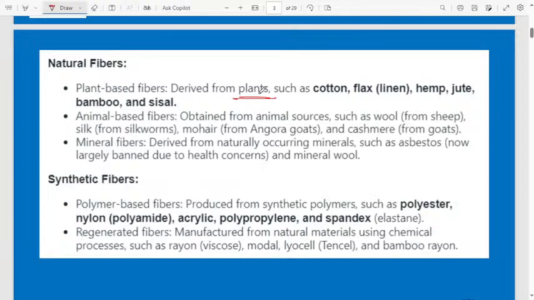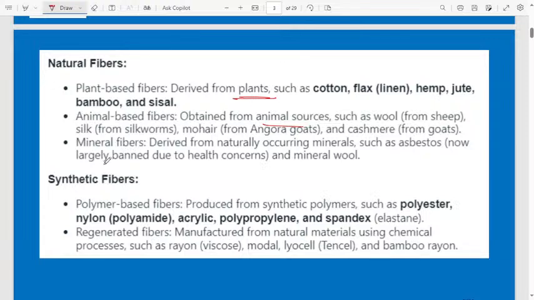Then animal-based fibers obtained from animal sources, such as wool, silk obtained from silkworm, mohair from Angora goats, and cashmere from goats. Then next one is mineral fiber derived from naturally occurring minerals such as asbestos.